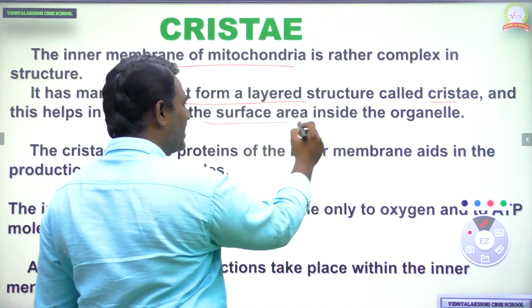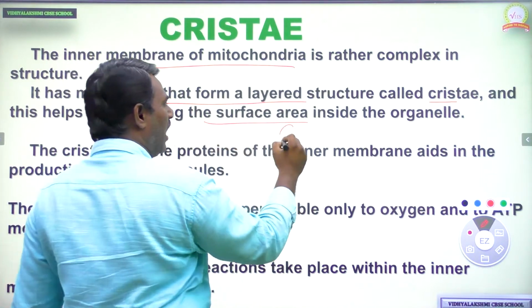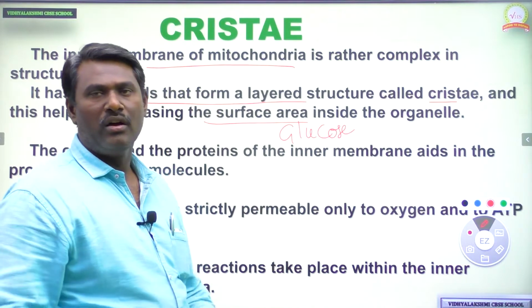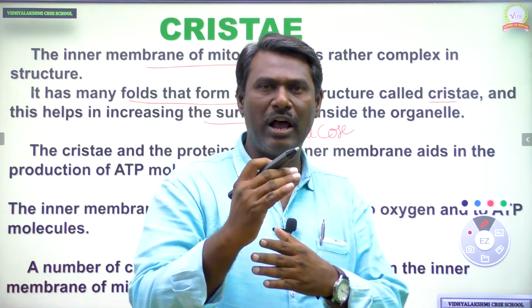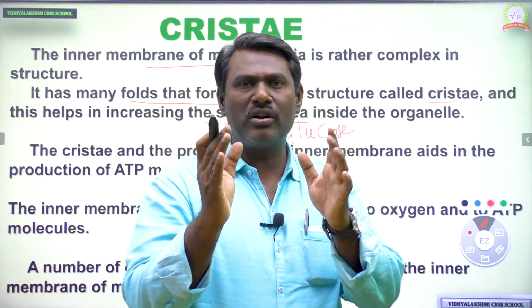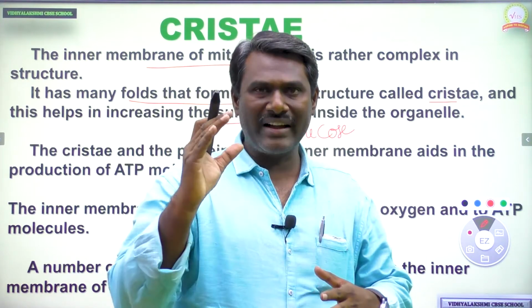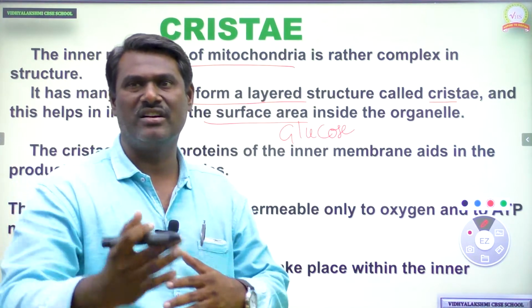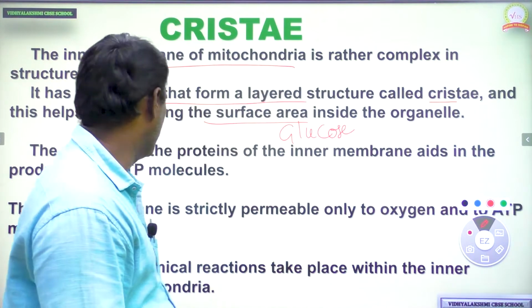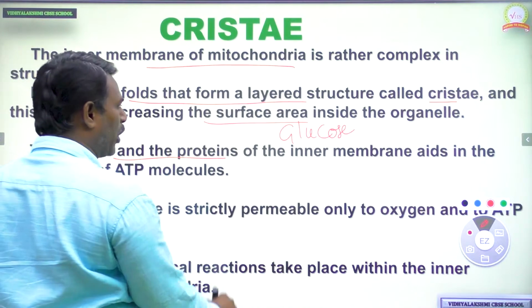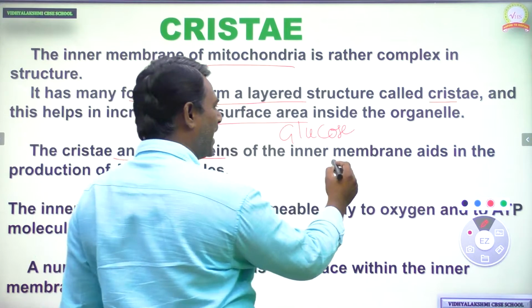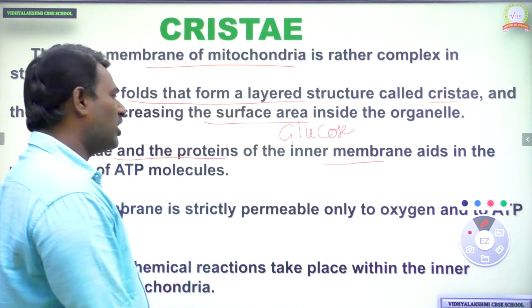When the surface area is increased, a large amount of glucose is absorbed, and automatically we can get more energy. Why? Because the glucose is completely oxidized, and in more quantity we can get more amount of energy. Okay. Next one, the cristae and proteins. The cristae as well as the proteins of the inner membrane aid in the production of ATP molecules.